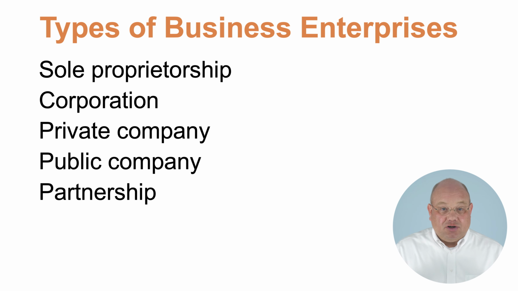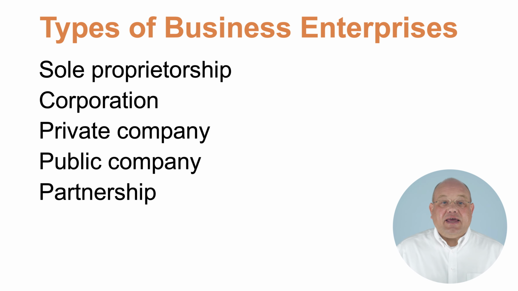Not all of the partners need to have that. But there needs to be at least one partner who has what's called general liability. They're a general partner. And if the partnership doesn't pay its debts, that general partner or whoever the general partners are will have to pay the debts. When we talk about a partnership, examples are generally accounting firms and legal firms, which are very often partnerships.